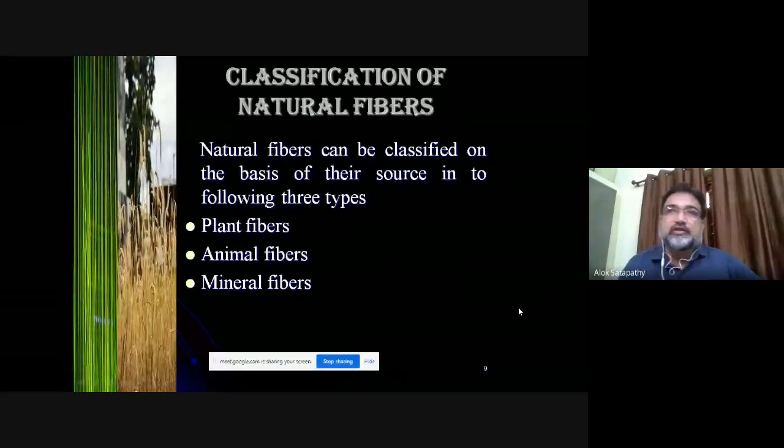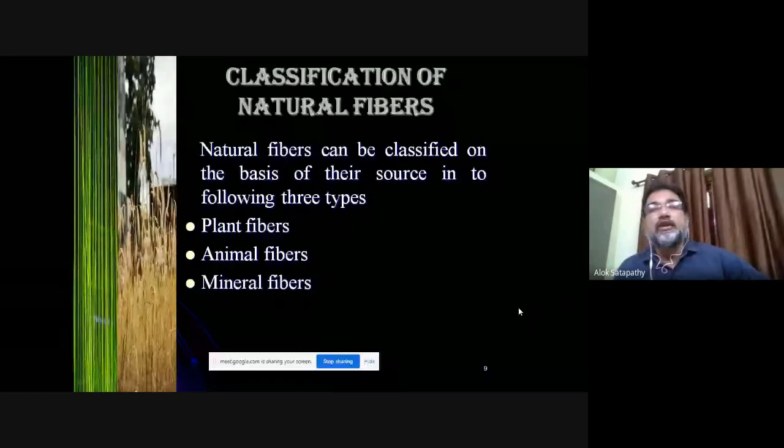Asbestos is an example of a mineral fiber, which is a natural fiber, but we don't call it a green fiber. We call plant fibers and animal fibers green fibers. They can be divided into various types depending on the source from which they are extracted. So we can have plant fibers, animal fibers, and mineral fibers.